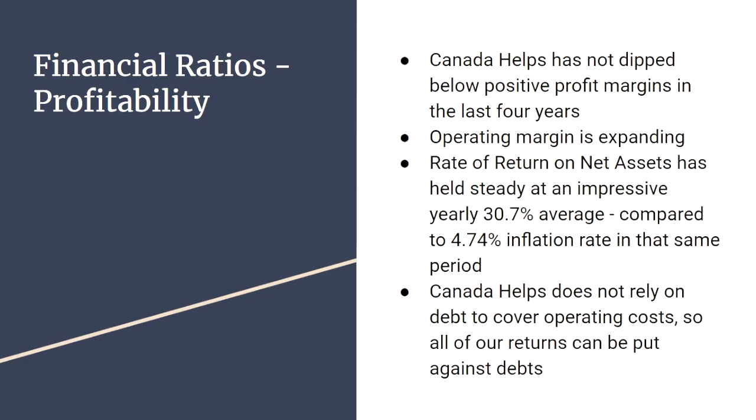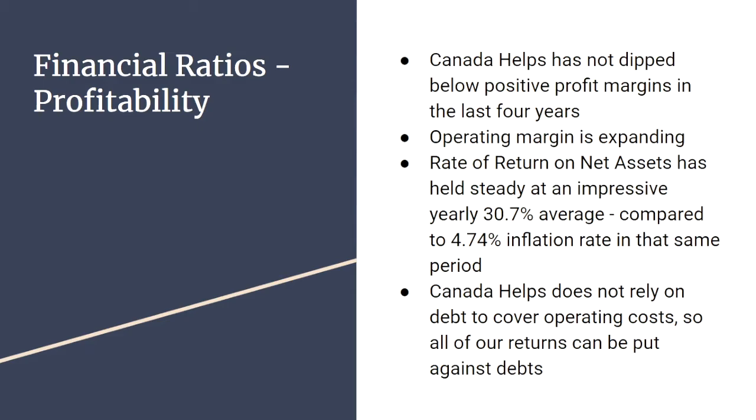Next, we have the financial ratios referring to profitability. In assessing the fiscal state of Canada Helps, it is important to highlight the profit-generating activities we undertake. By looking at these profitability ratios, we can assess how Canada Helps generates profits, how well we are able to perform our mission, and how changes in our operations have impacted our revenue generation.